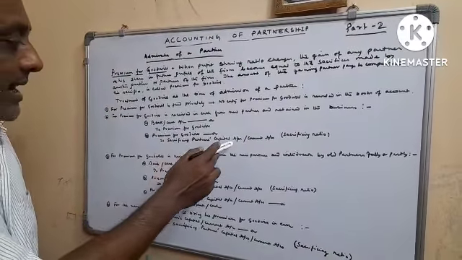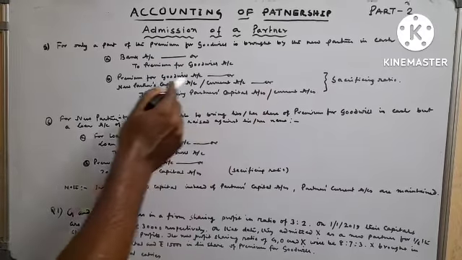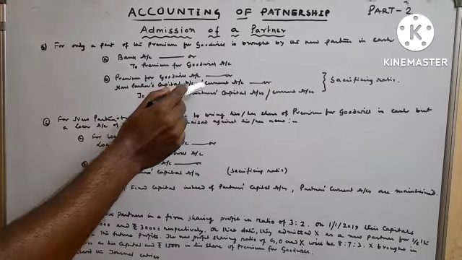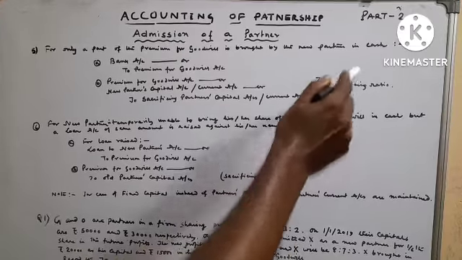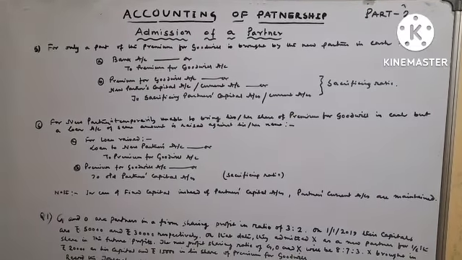The premium amount is transferred to sacrificing partners' capital accounts. Next, the general entry: premium for goodwill account debit, new partner capital account or current account debit, the portion which he is unable to bring, will be transferred from the new partner's capital account or current account to sacrificing partners' capital account or current account. In which ratio will it be distributed? It will be distributed in sacrificing ratio.